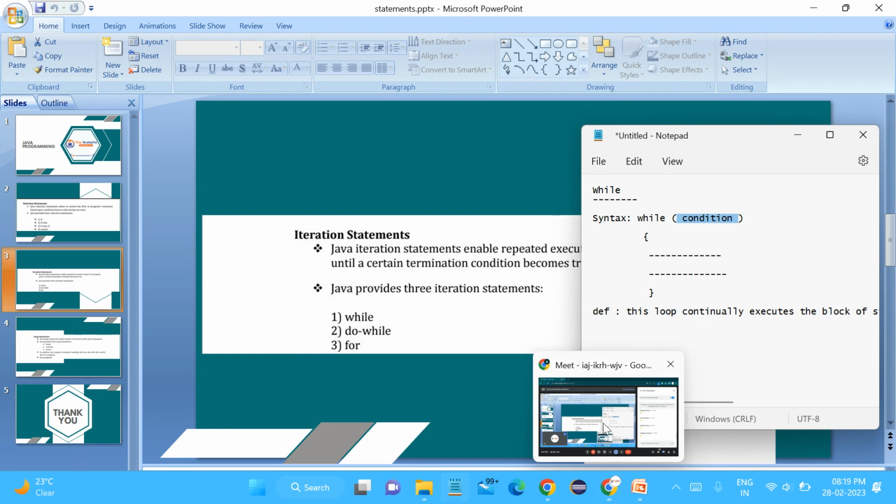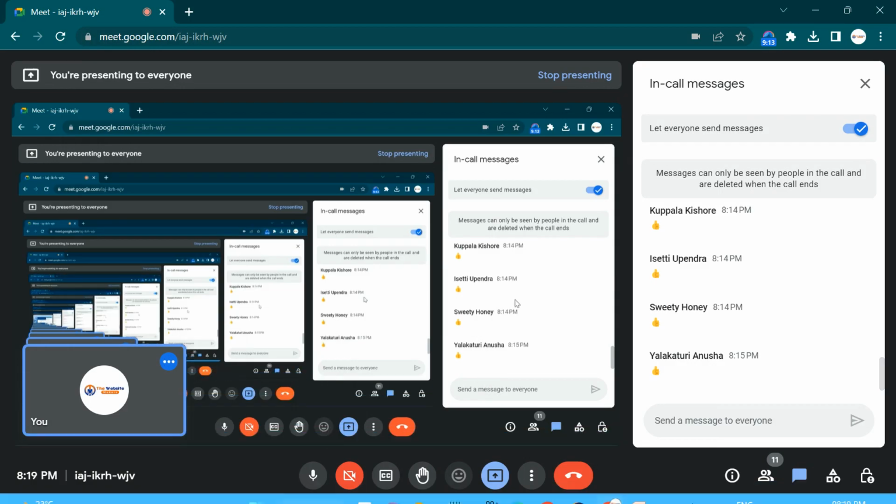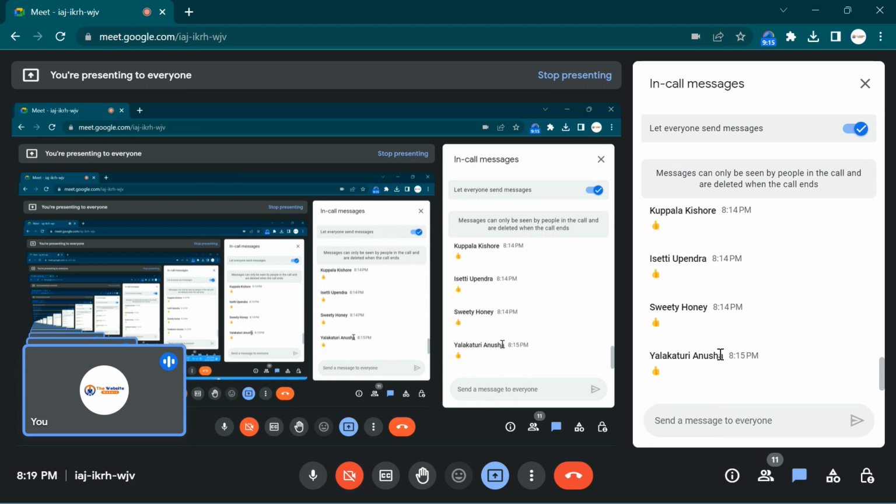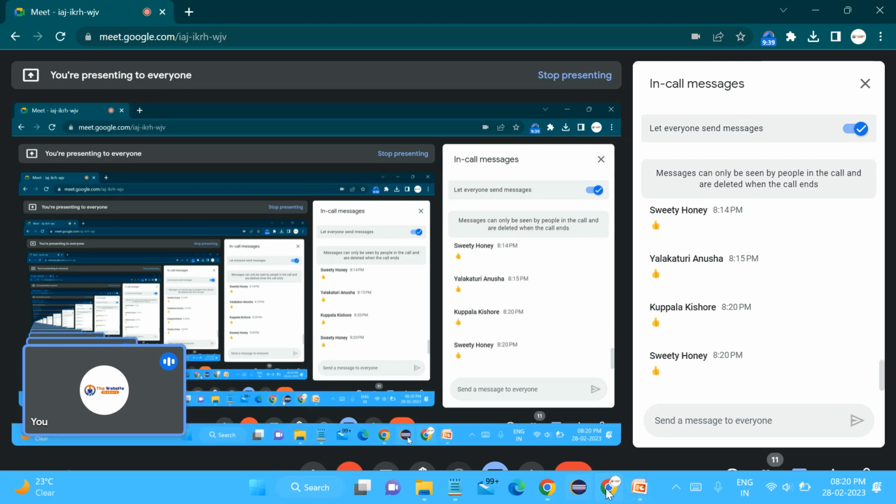So can you do the hands on now? You got an idea about the while loop, right? I will give you an example now. I think you didn't get the idea. Let me go through the hands on now, so you will understand more.